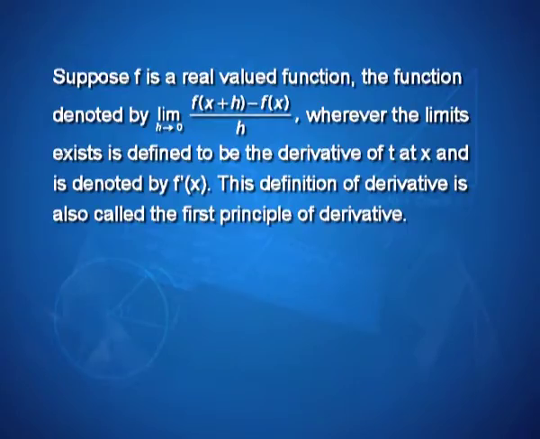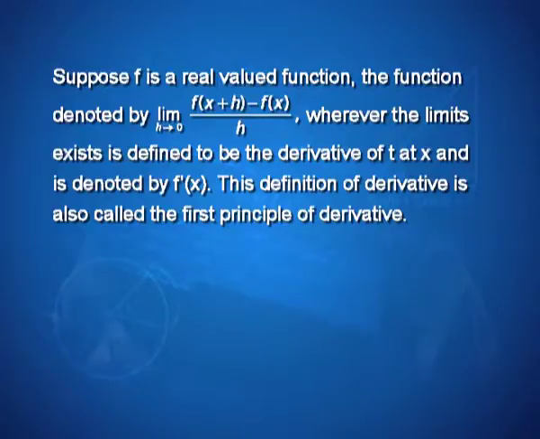Now, students, to have an idea about the derivative, let us take a real valued function f. The function denoted by limit of f of x plus h minus f of x upon h as h tends to 0, wherever the limit exists, is defined to be the derivative of f at x and is denoted by f dash x.